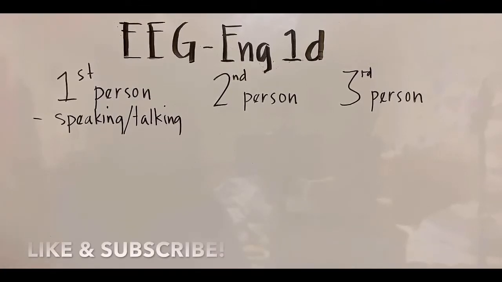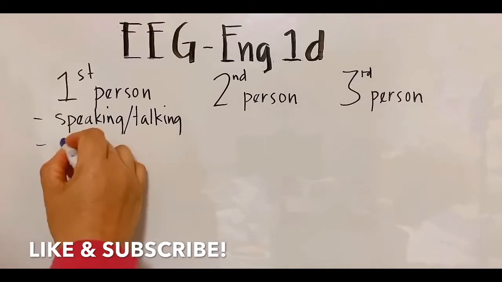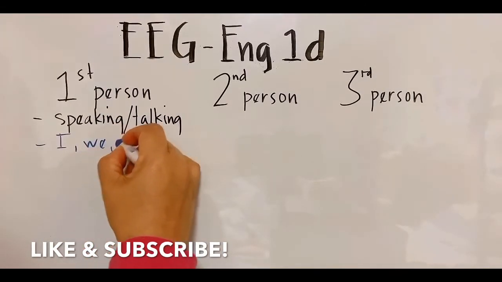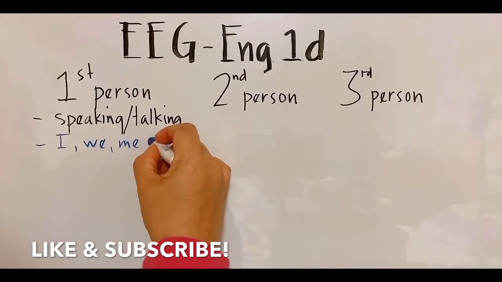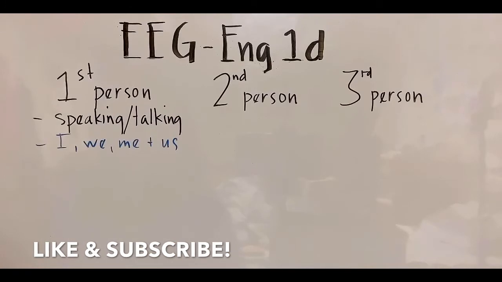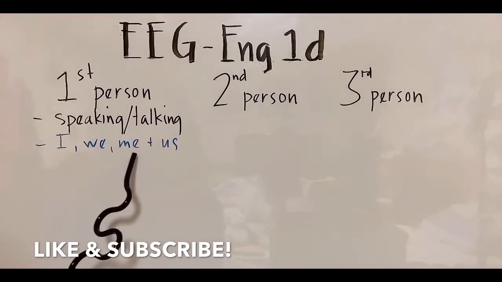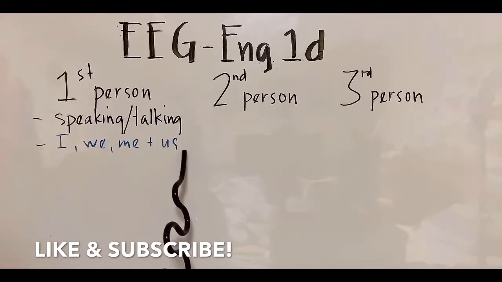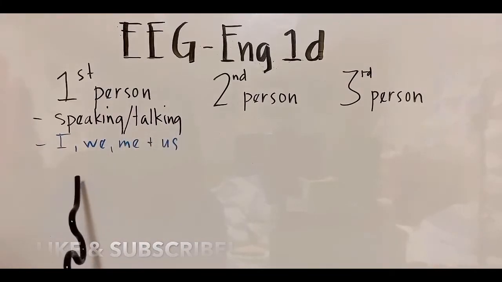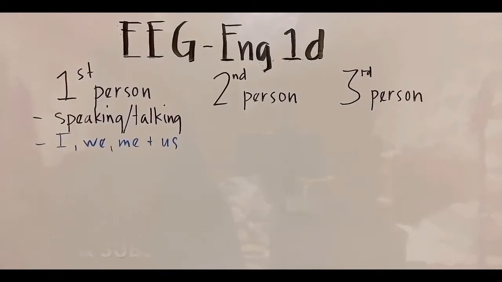So that the personal pronouns of the first person are I, we, me, and us. Okay? So I, we, me, and us are the ones speaking or talking. Now let's go to the next.